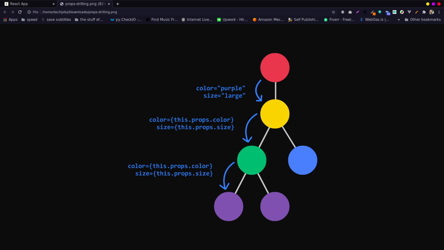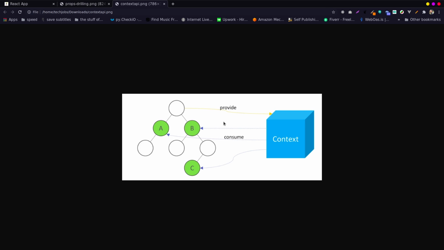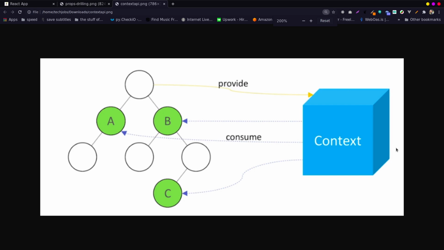Then I also looked at the Context API, which looks something like this, where you have the context, or the store, or the state, outside your components. Then you can pass it and allow your components to consume it, and you can provide a change. So we look at providers and we look at consumers. Let's look at simply using the useContext hook.